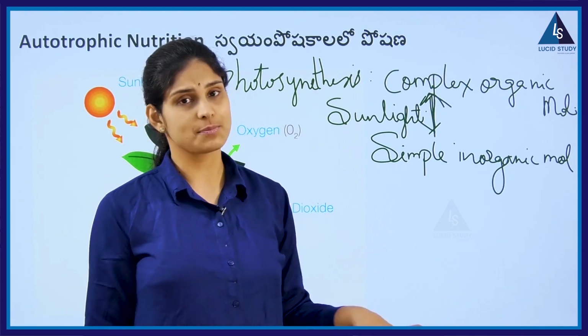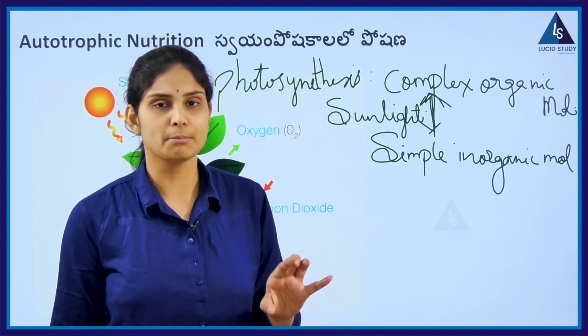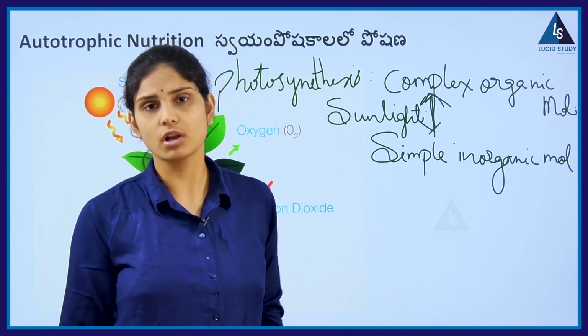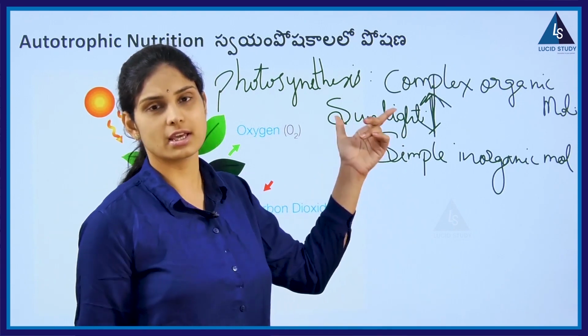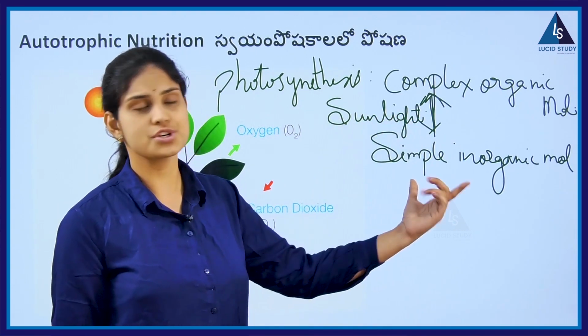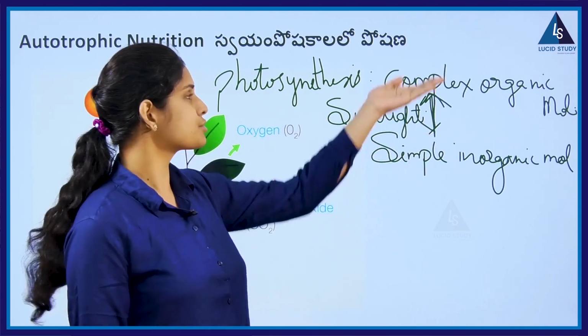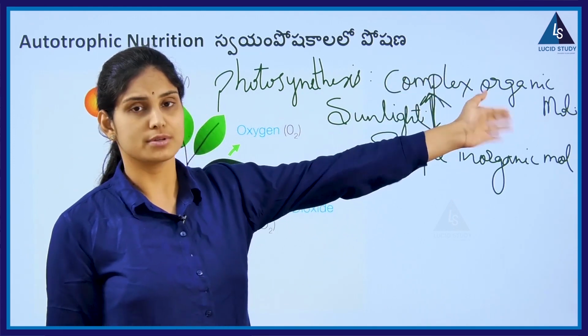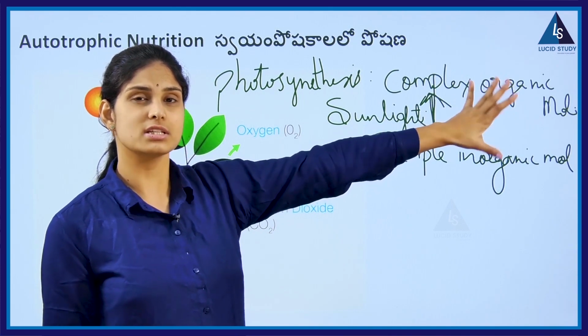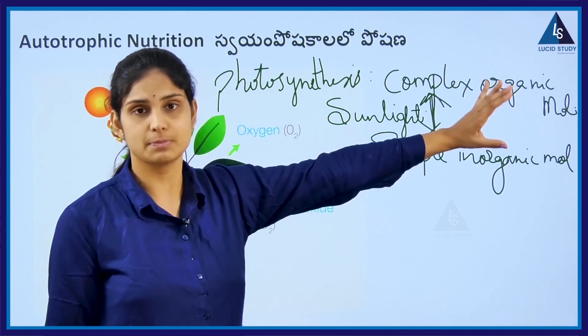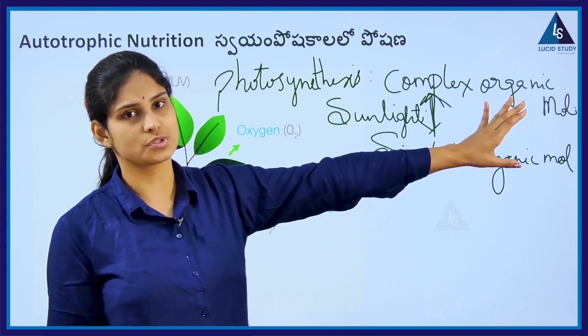A catalyst is a substance which helps in completion of the reaction but doesn't get involved in the reaction. So sunlight helps in completing this conversion of simple inorganic molecules to complex organic molecules. So under the presence of sunlight this chemical process takes place, hence it is called photosynthesis.